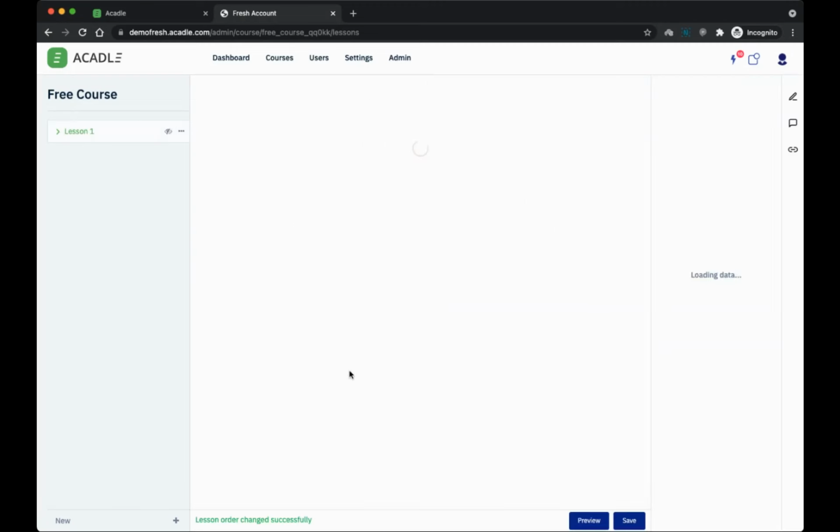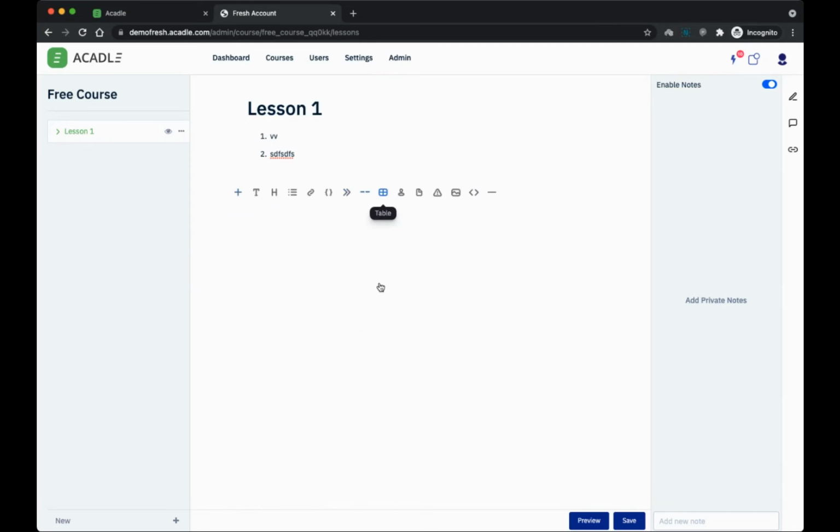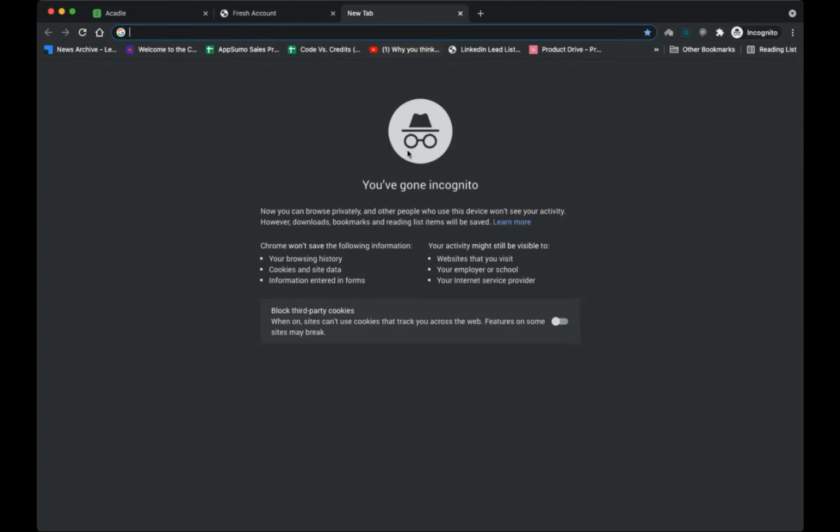I'm just creating a lesson here. By default, this is unpublished. As you can see, this icon is a cross. Once I'm ready, I can click on this unpublished and make it available for the users. Now I can add content to this. Let's say if I want to add list icons, I can do that. If I want to add, let's say, a table, a code, embed, attachments, I can do all that here. Another very important thing is, let's say you want to place a YouTube video, you don't have to really worry about it. Let me show you one sample. Let's say this is a sample URL.